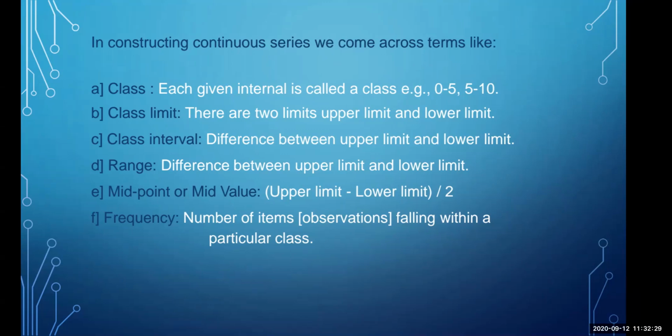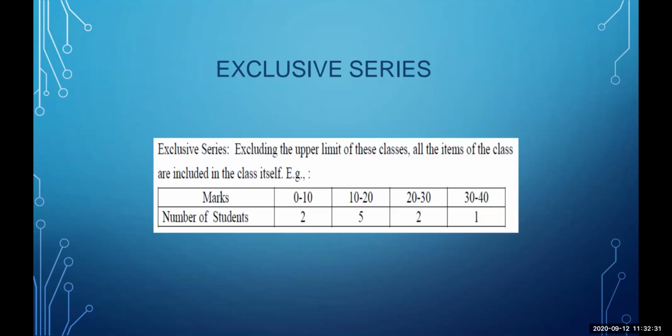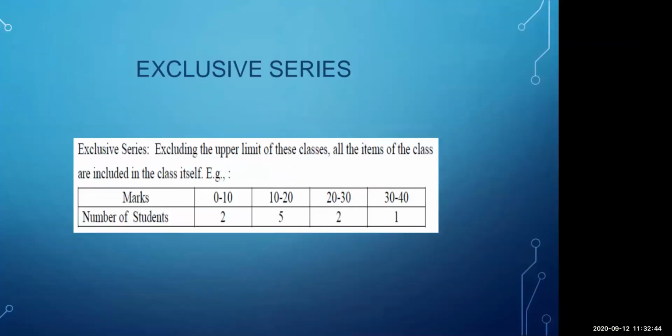Like over here, we can see the series. We have 0 to 10, 10 to 20, so upper and lower limit, and number of students. Over here, frequency is 4, because the number of students is 4. So the frequency is 4. So those are the observations.